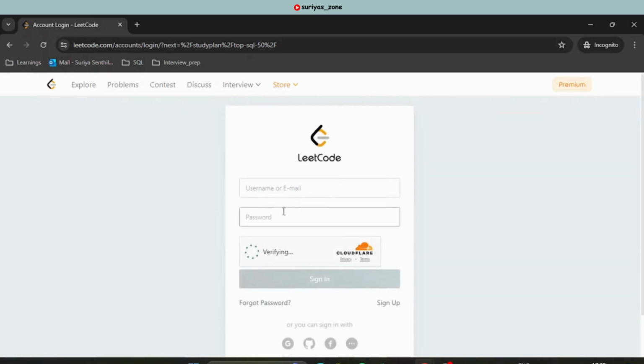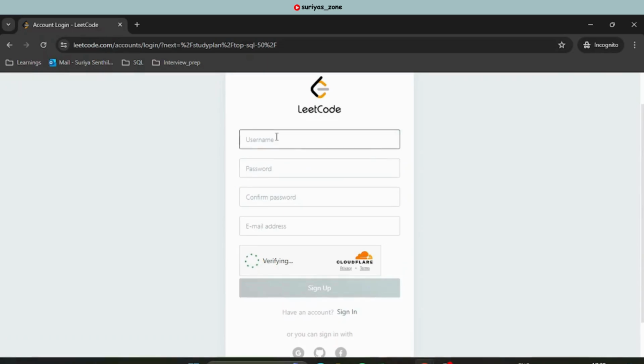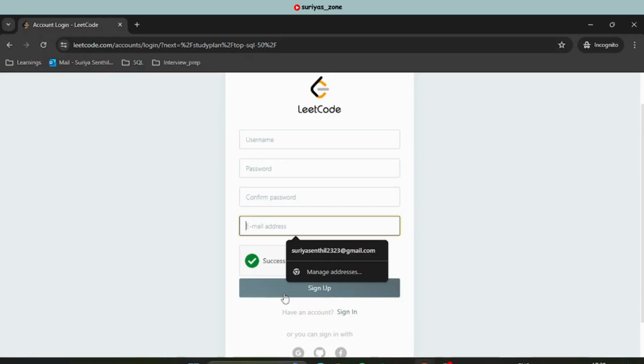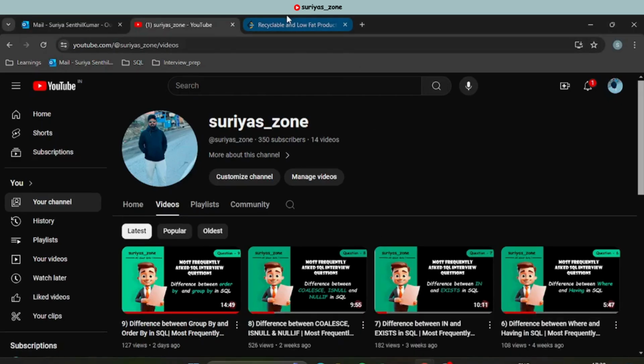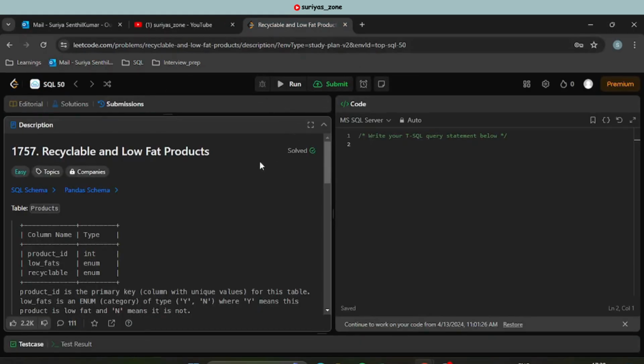Let it load. Here, if you already have an account, sign in with your account. If not, just click on sign up and fill in the necessary details like username, password, confirm password, email address, and then click on sign up. I already have an account and have signed in already, so we are going to use the same one. You guys create a new account and then come to this particular problem, which is Recyclable and Low Fat Products. This is our first problem.